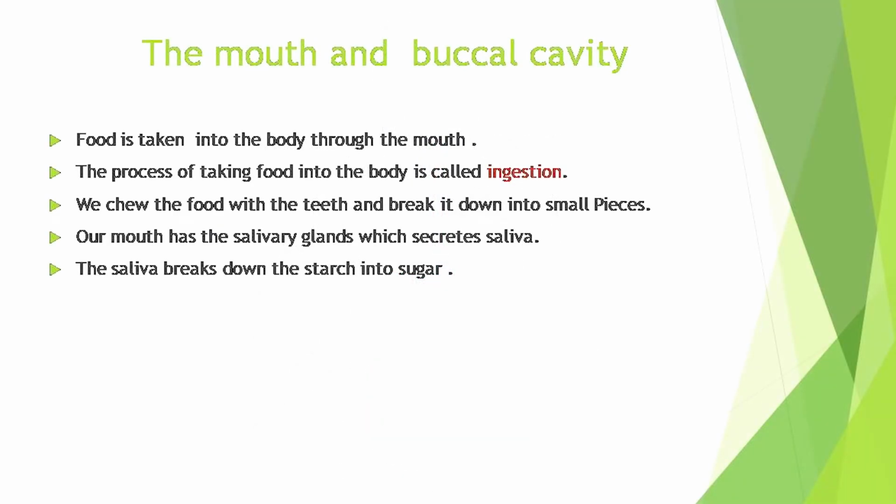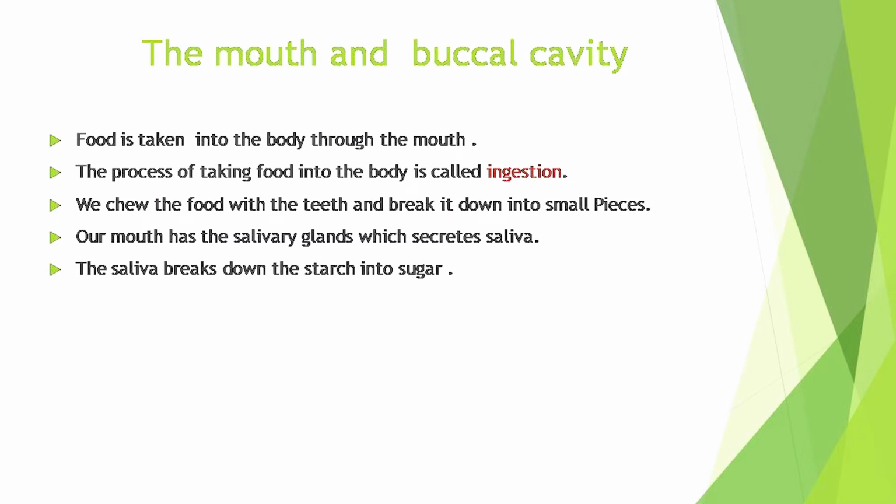Now let's start. The first part of this digestive system is the mouth and buccal cavity. Food is taken into the body through the mouth. The process of taking food into the body is called ingestion. The first step of this system is ingestion. So ingestion starts in the mouth of human beings. We chew the food with the teeth and break it down into small pieces. So this work is done in the mouth or buccal cavity.